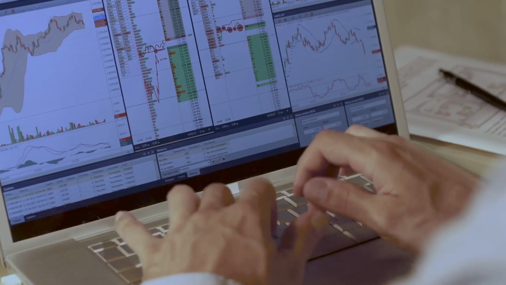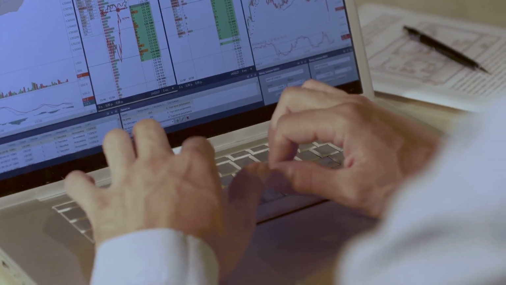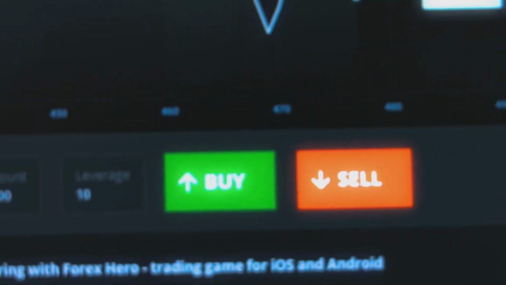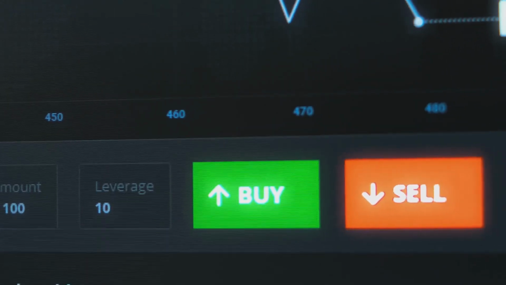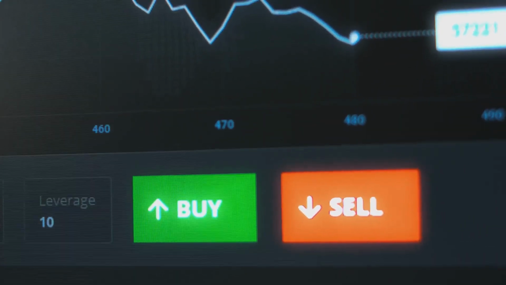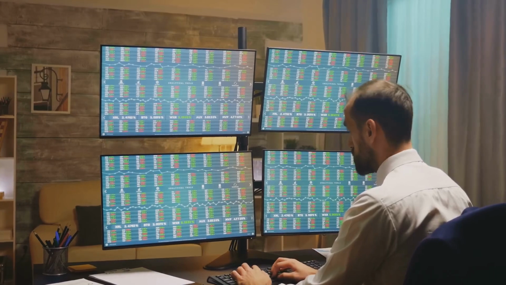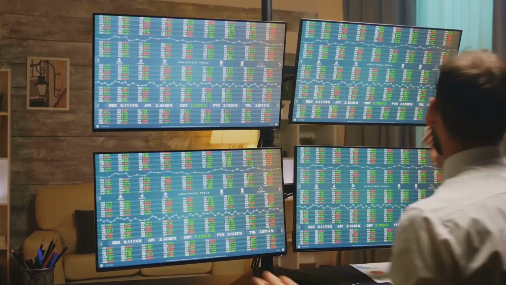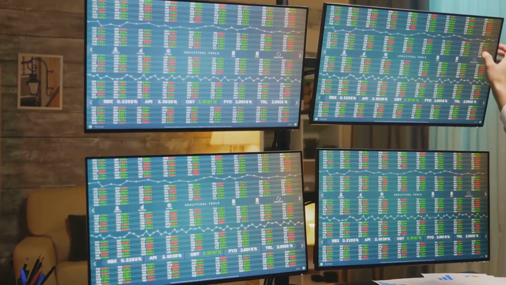A call option grants the holder the right, but not the obligation, to buy an underlying asset at a specified price, known as the strike price, on or before a certain date, the expiration date. Call options are particularly appealing to traders who believe that the price of the underlying asset will increase.